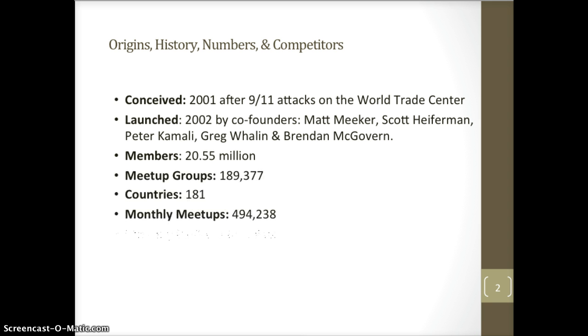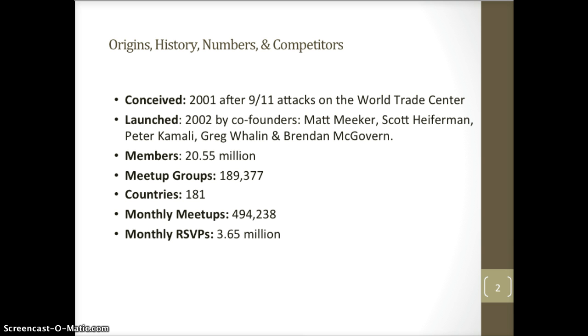Matt Meeker and Scott Heiferman conceived Meetup.com in 2001 following the September 11 attacks on the World Trade Centers in New York. They recognized people's need for community and association. They decided to create a platform that would allow people to use the internet to connect face-to-face, locally, based on shared passions, interests, identities, and activities. They essentially wanted to use the internet to help people get off the internet.